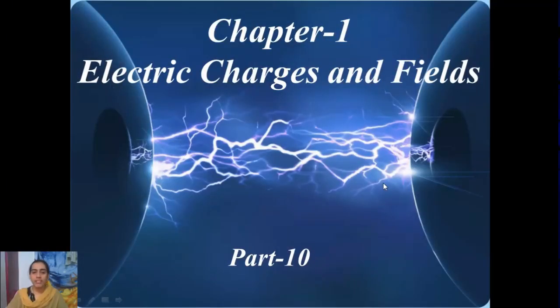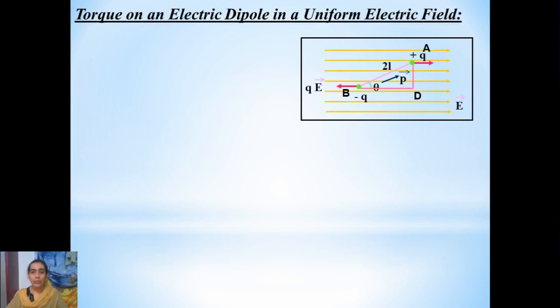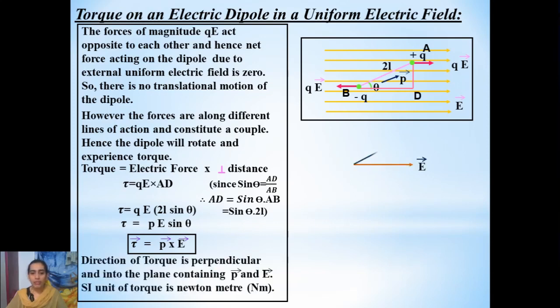So, in the previous session, we had discussed regarding electric dipole placed in a uniform electric field, and also electric dipole in a non-uniform electric field. What did we observe? When we placed an electric dipole in a uniform electric field, it showed a property called torque, right? It experienced a torque, and we found that the expression for torque is vector tau equals vector p cross vector E.